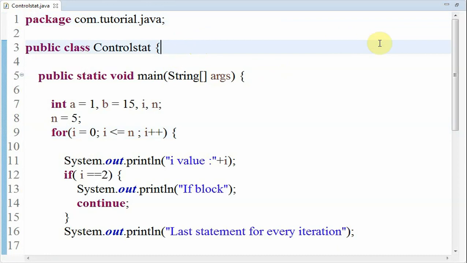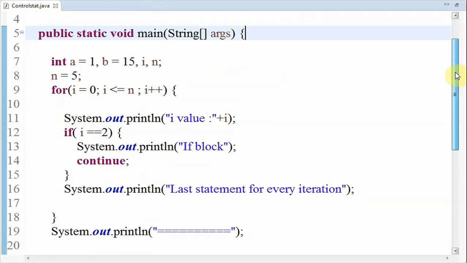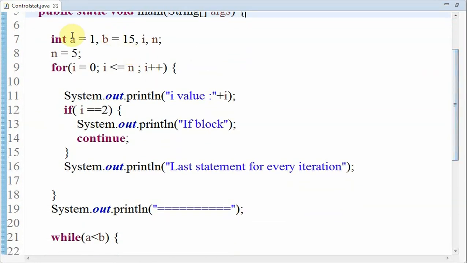This is the class, and public static void main(String[] args), which is common for every program, is where the execution gets started. Here I have declared a few variables: a, b, i and n. I have assigned values 1 and 15 to a and b, and 5 to n. So here you can see a for loop.